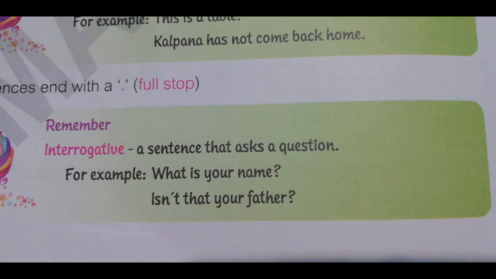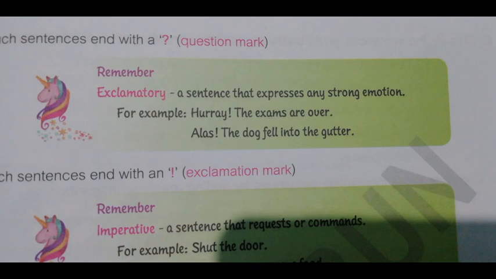For example, what is your name? Here in this sentence it ends with a question mark. What is your name? Here someone is asking someone's name.